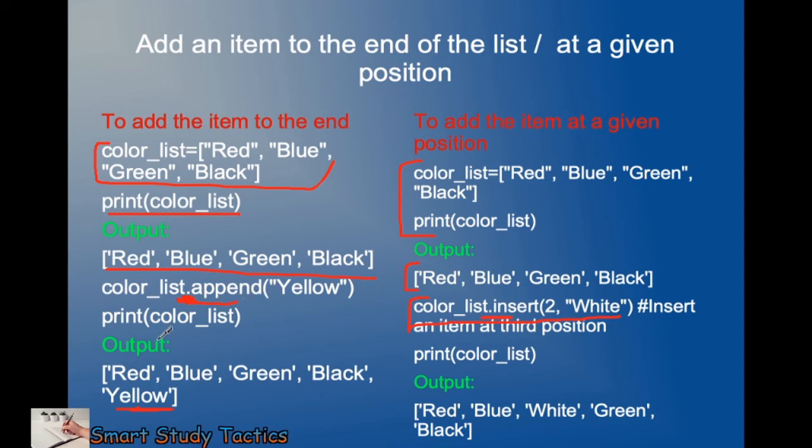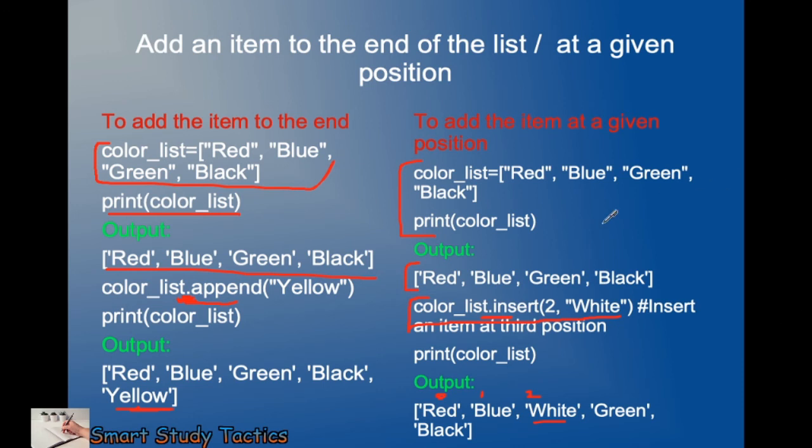The dot operator is the calling operator. So the list is calling this append. Okay, so this is the calling operator. Make sure: color list dot insert 2 comma white. So now I am going to insert at the second position, 0, 1, 2. At position 2 you will get the white. I think it is clear.